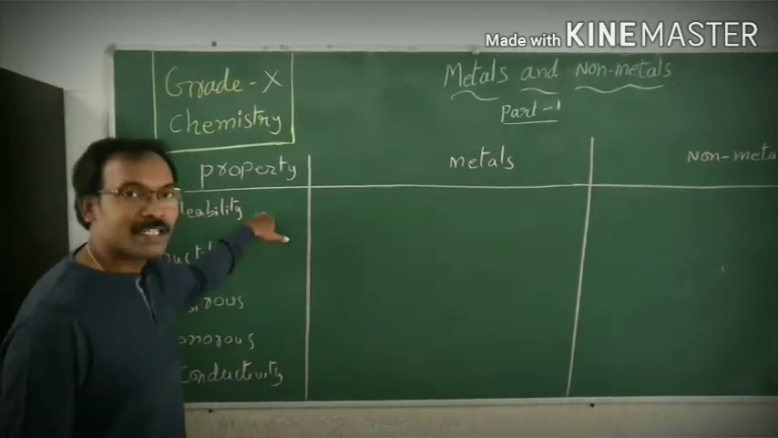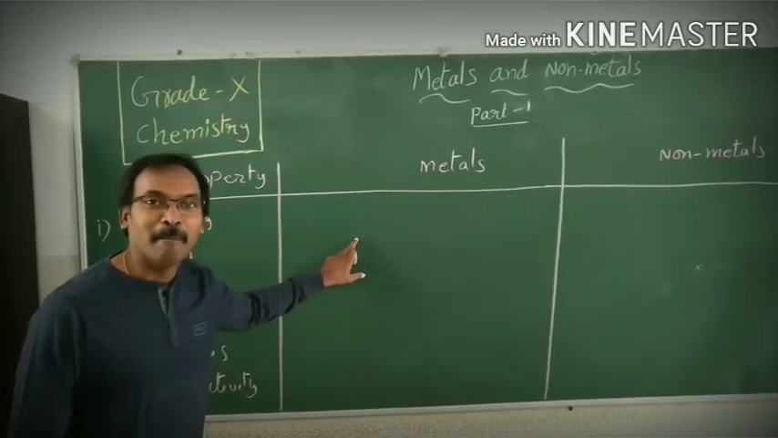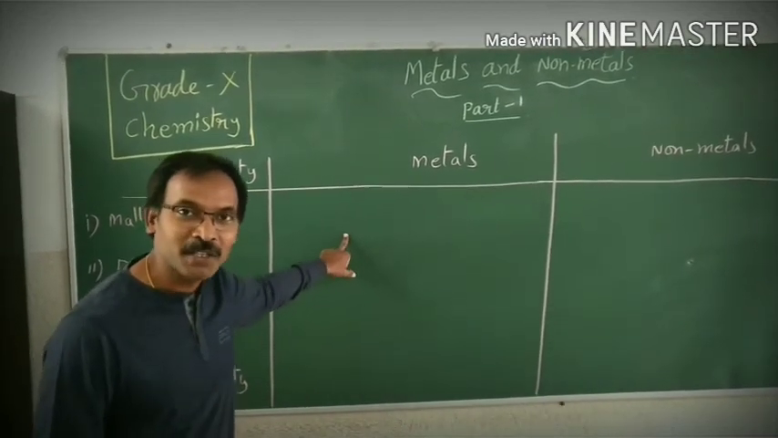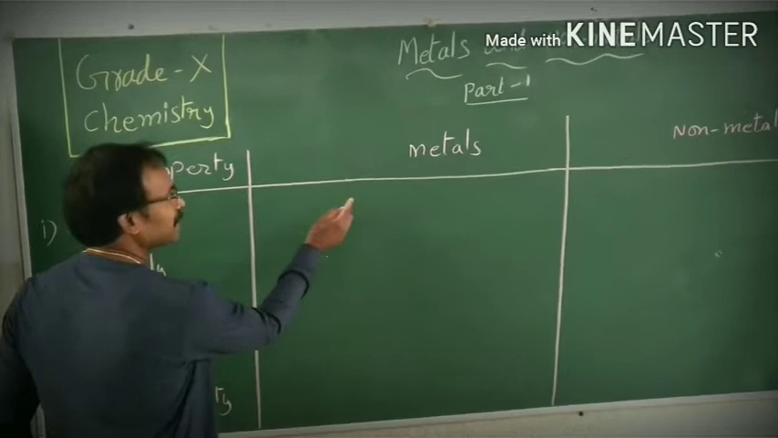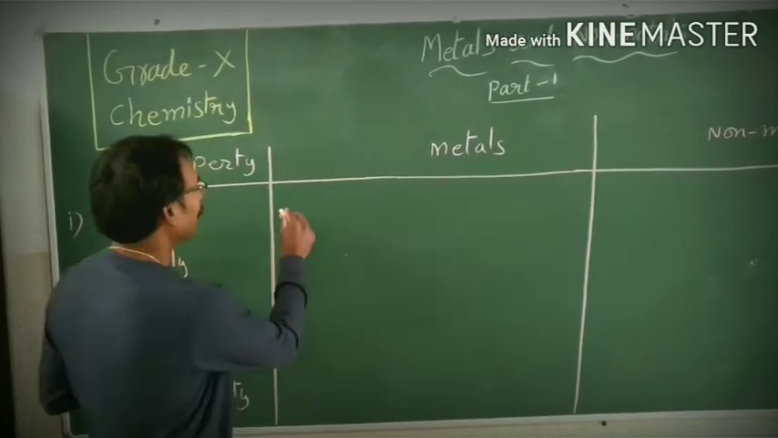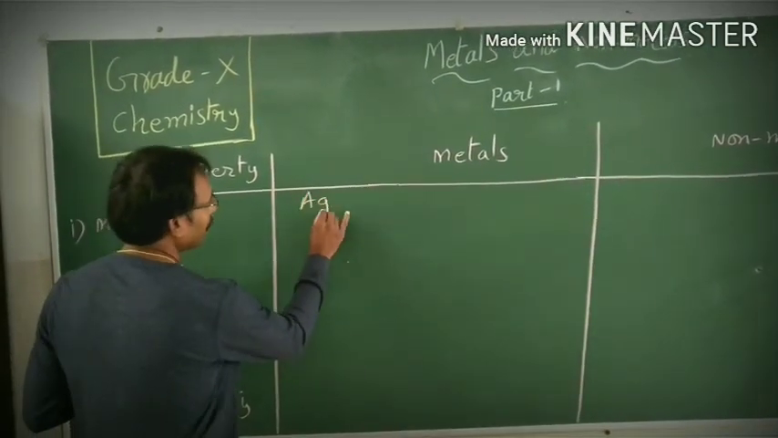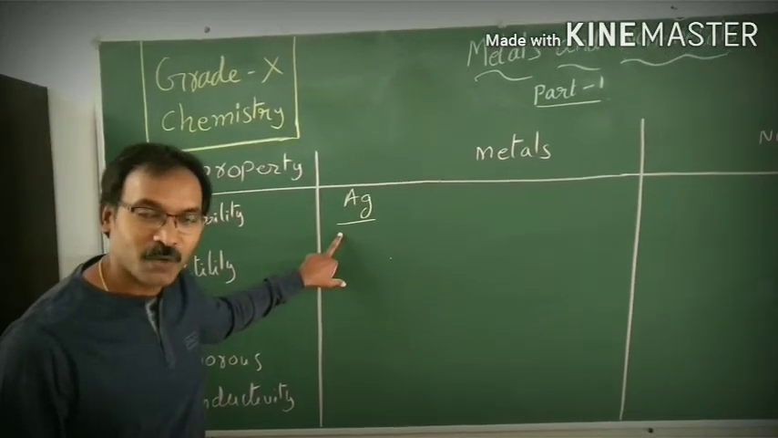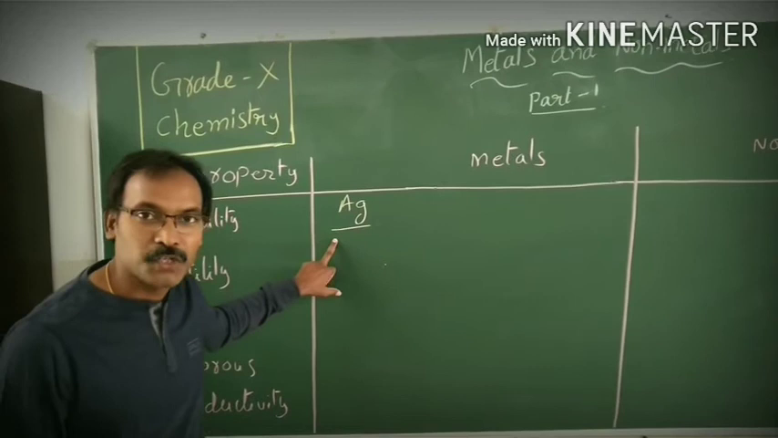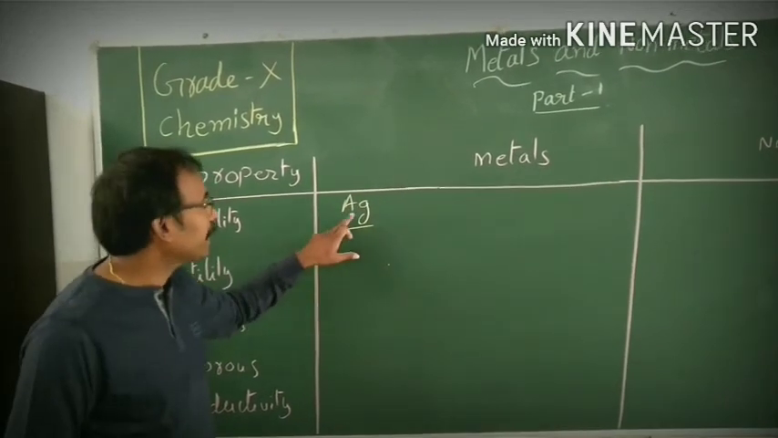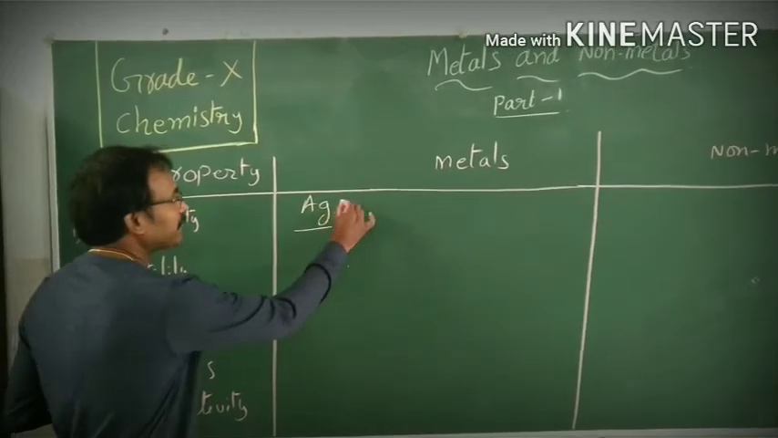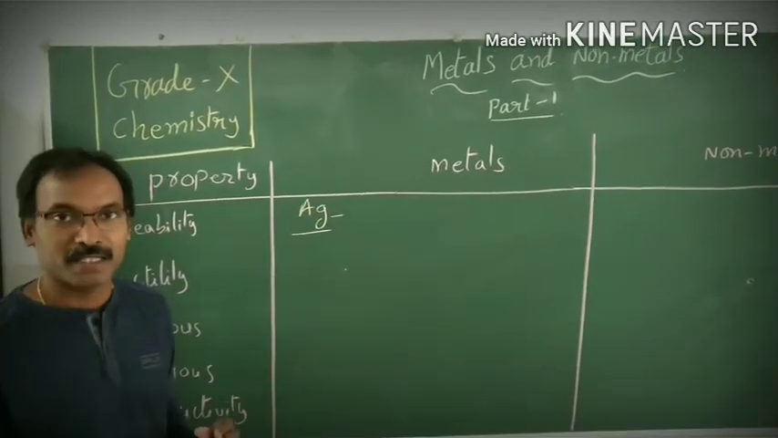Okay, now come to this topic, malleability. Children, we all know very well, metals can be made into thin sheets. The best malleable metal is silver. Ag, argentum. The Latin name of silver is argentum, and the symbol for silver, Ag, is taken from its Latin name. So silver is the best malleable substance.